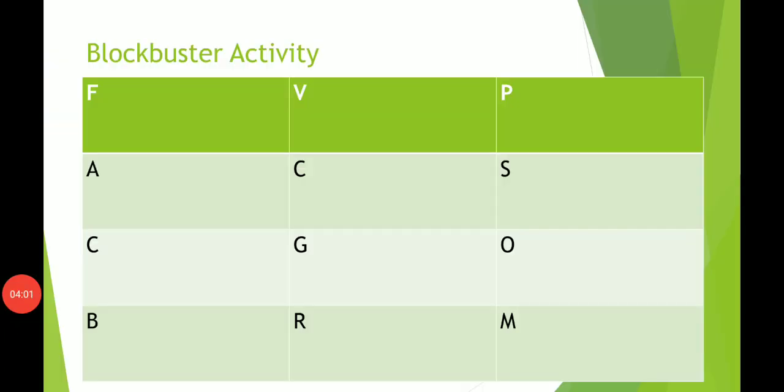Now see, we will participate in a blockbuster activity. It's really enjoyable. You will enjoy it. 12 boxes are given here. How many boxes are given here? 12 boxes. There is a letter in each box. The first letter of each answer is given in each box and we have to complete them. I'll ask questions and those answers, those words should start from these letters, right? Let's start.